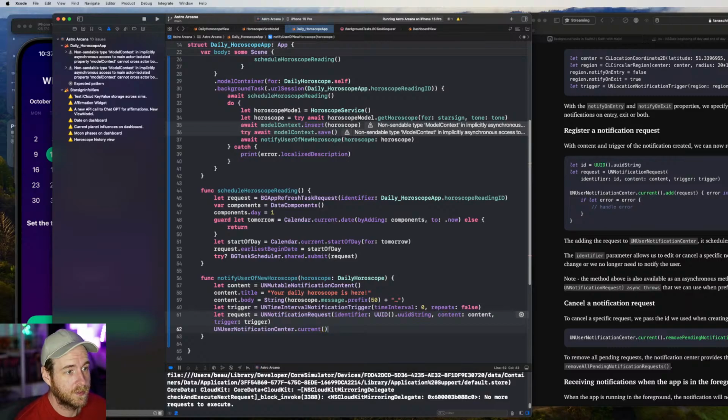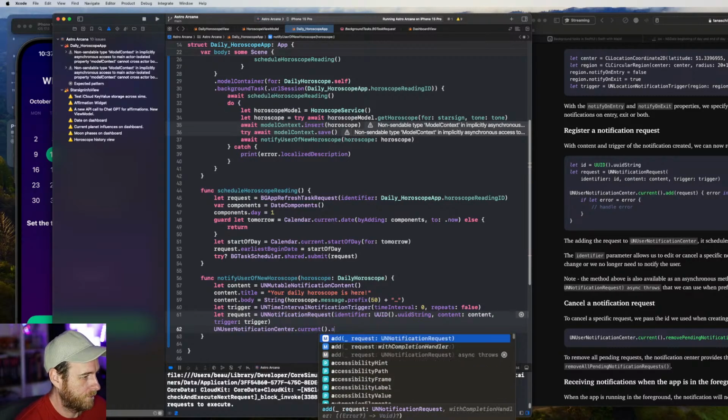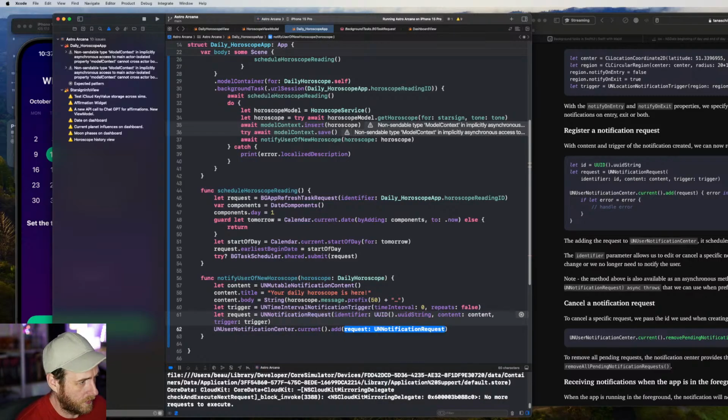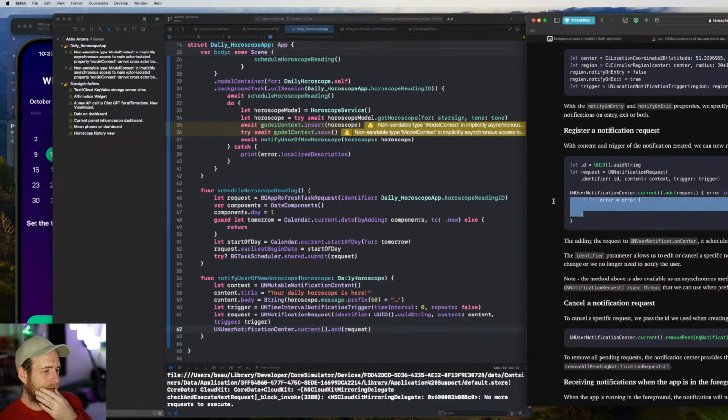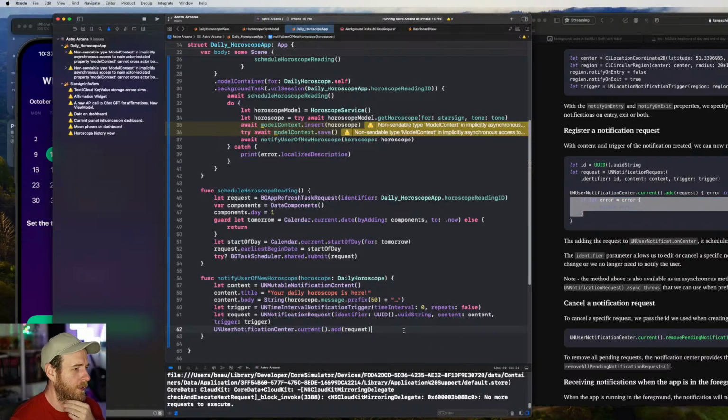Notification center current. It's weird that it's still got the parentheses there. Must still be like an Objective-C thing or something. Request. And if there's an error, we don't care. We don't care about the error. So I'm not going to handle it. If it doesn't go through, it doesn't go through. The only thing you can really do if there's an error is just call it again, but it doesn't really matter, does it?